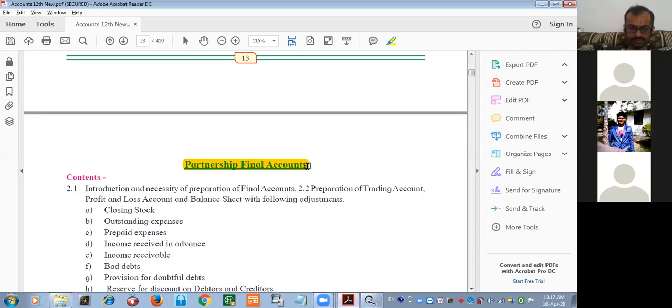Is it okay? And if the partnership deed or the question is silent about which method we are going to follow, always remember we will follow the fluctuating capital method. Okay?